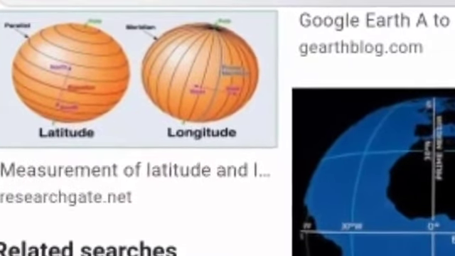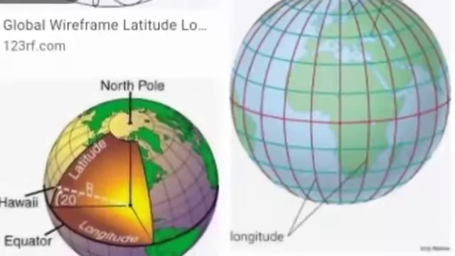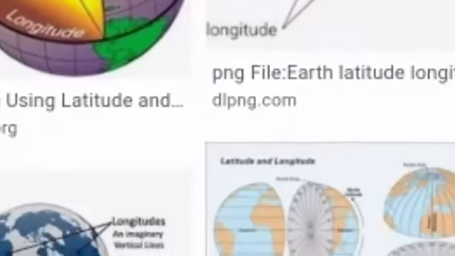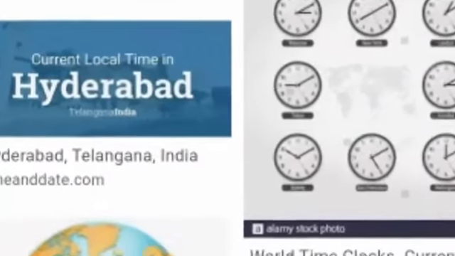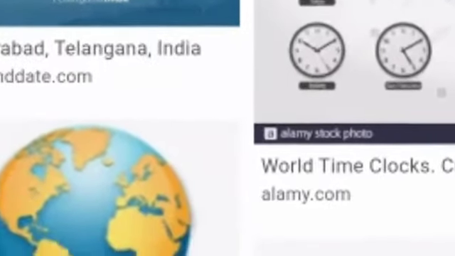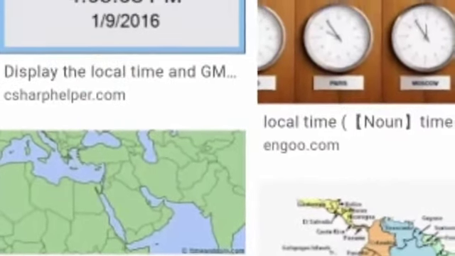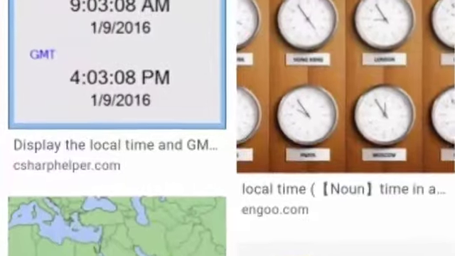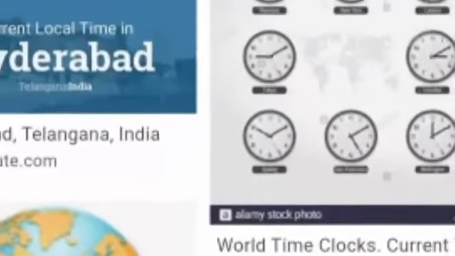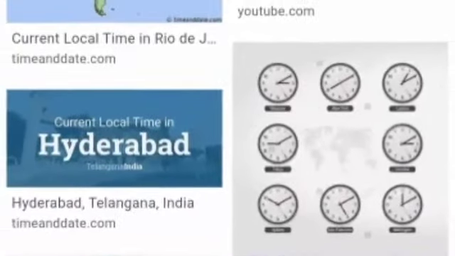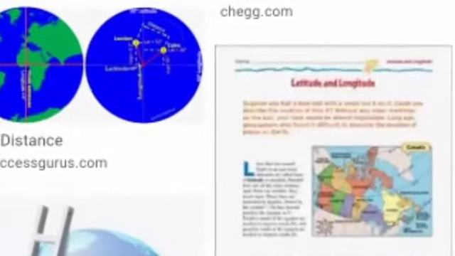And the time difference is to be added, EGA, which is east gain add, in case of places to the east of GMT. GMT means Greenwich Mean Time. And in case of places to the west, the time difference is to be subtracted, WLS, that is west loss, subtract.